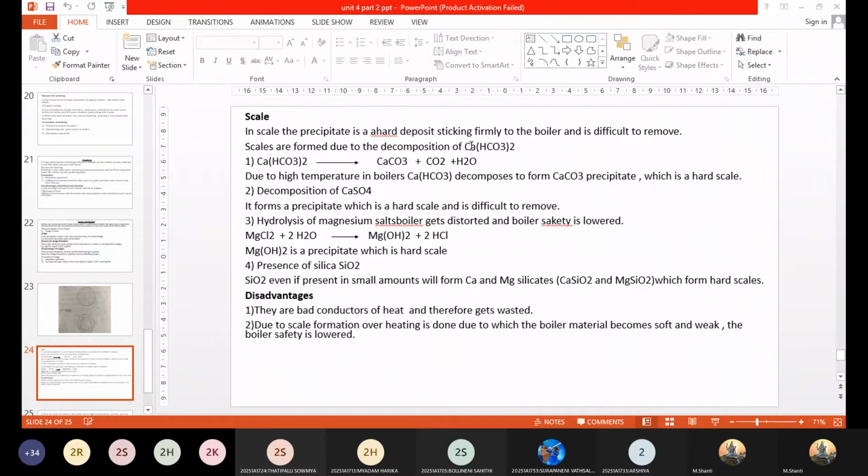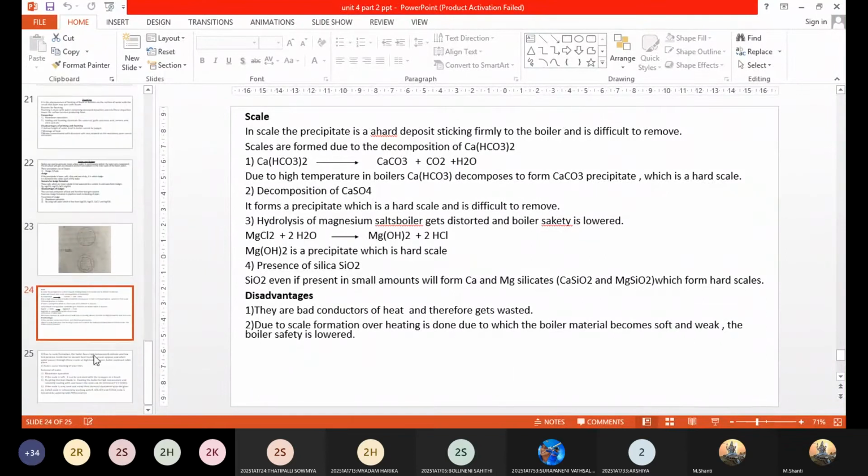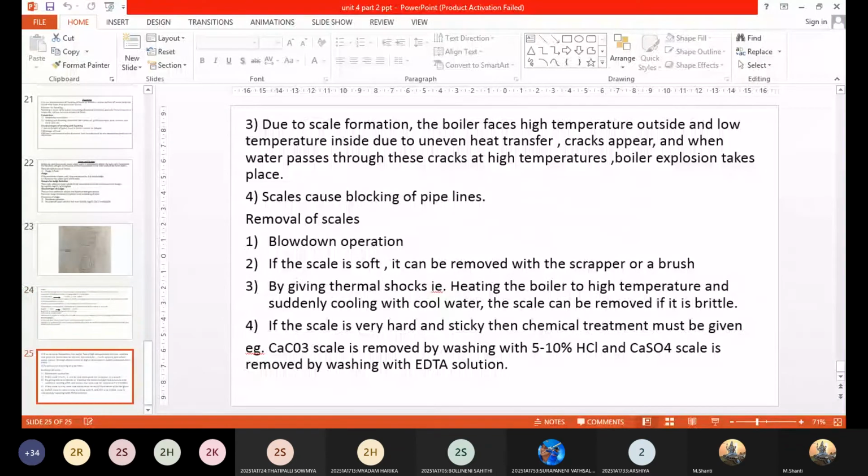Now, if you overheat the boiler material, what will happen over a period of time? It becomes soft and weak, and that in turn leads to the distortion of the boiler. After all, if the boiler material becomes soft and weak, obviously you have a risk to boiler safety. Yes or no? Yes, ma'am.